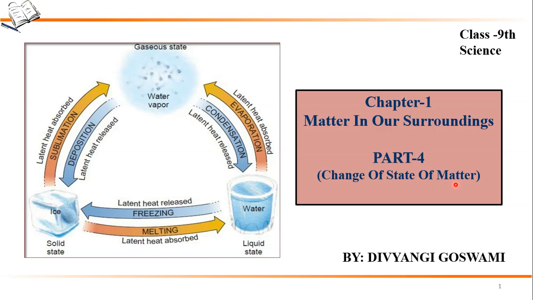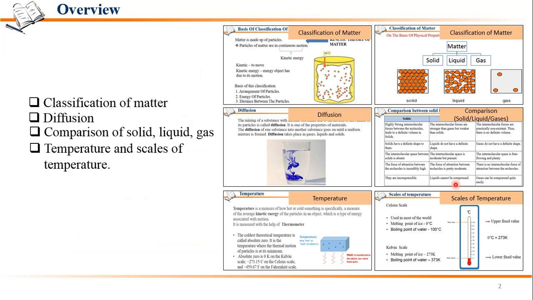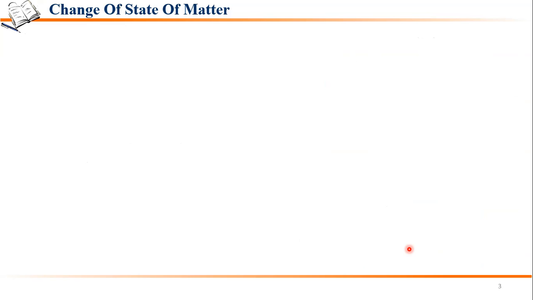So before we start, let us have an overview of what we have studied in our previous videos, the description of which has been given in the description box below. We studied the classification of matter: that matter has been classified into solid, liquid and gas, and that all matter has some sort of kinetic energy. Then we studied diffusion and compared the properties of solid, liquid and gases. Then we studied temperature and the scales of temperature, that is the Celsius scale, Kelvin scale and Fahrenheit scale. So now what we have to study is the change of state of matter.